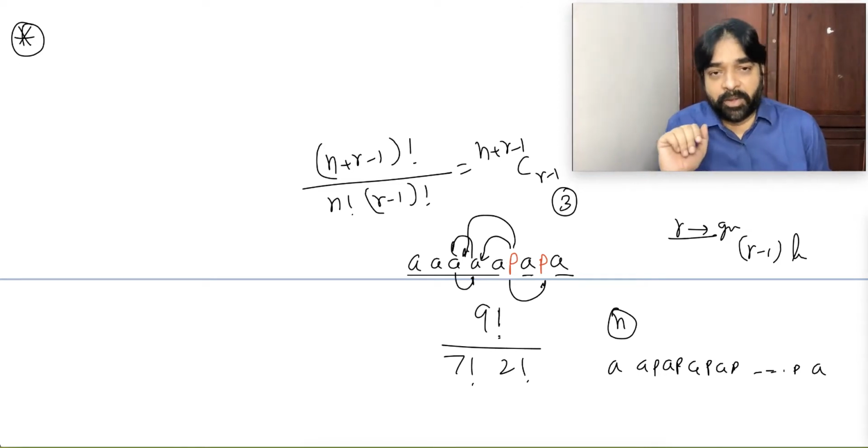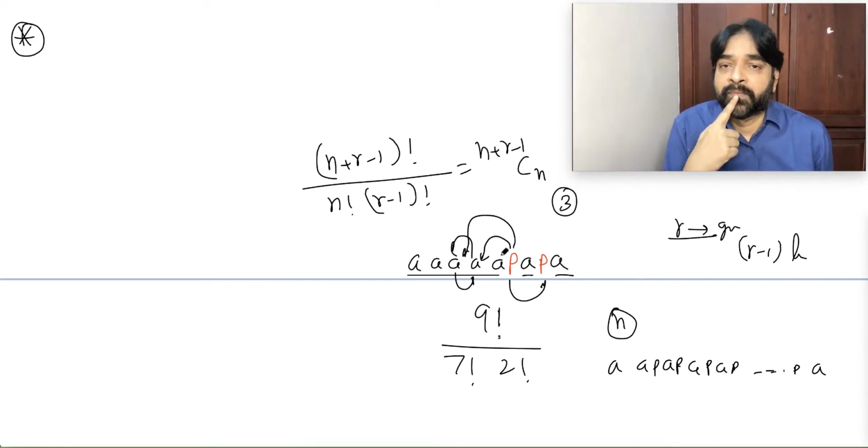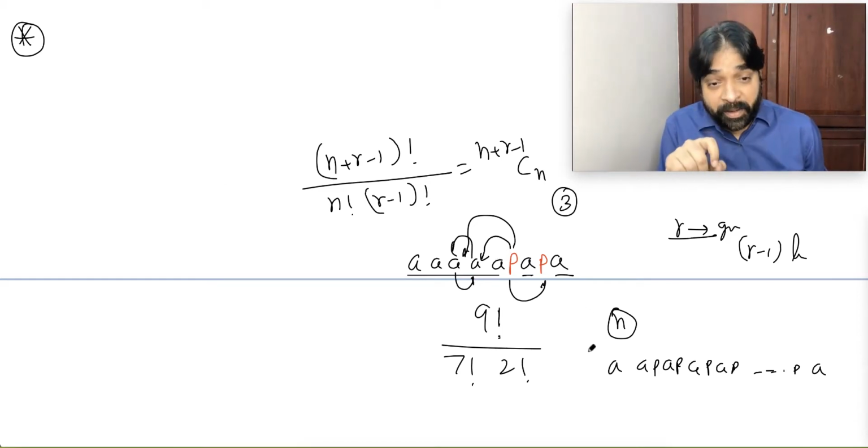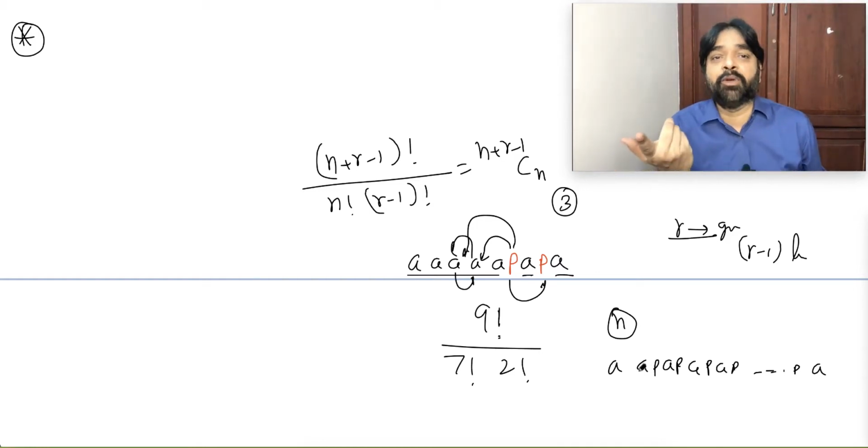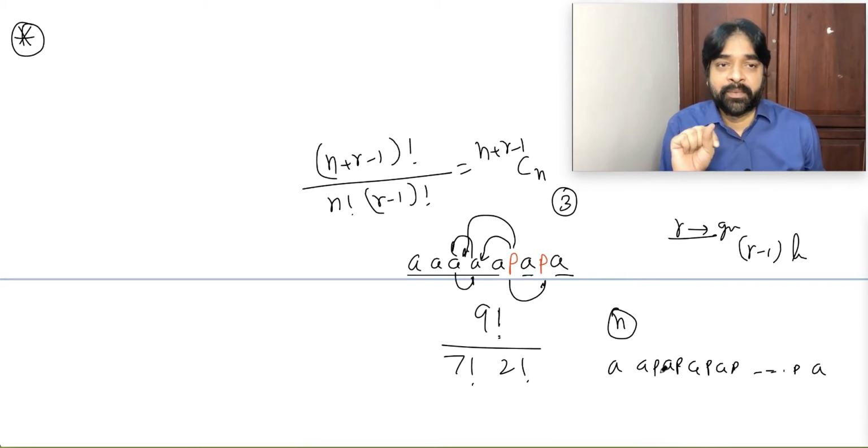N plus R minus 1 C N, whatever you want to say. It's up to you. Yes or no? But here, can an empty group come or not? Yes, very much an empty group can come. Anybody who did not understand this point? Is it clear to everybody?